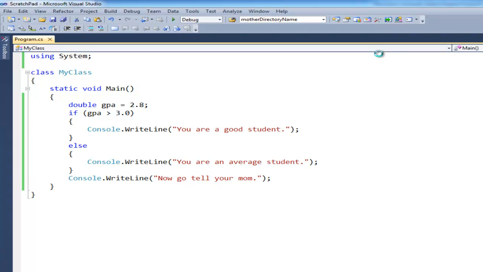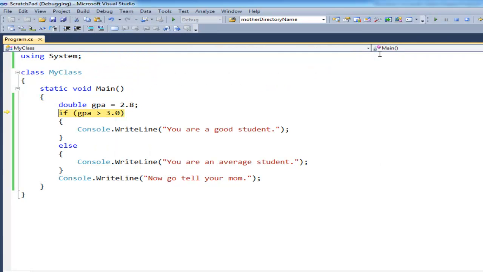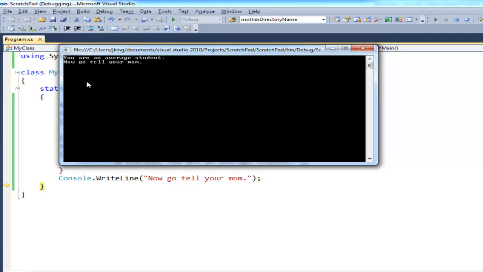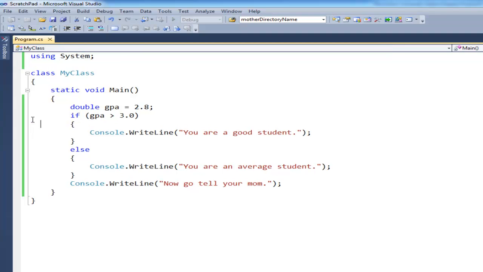Anyway, F11 again, step through. Double GPA gets 2.8. So is 2.8 greater than 3.0? No. So the else says you're an average student. And then, of course, we get down to now go tell your mom. So looking at the output, you're an average student. Now go tell your mom. No big deal. So that's if statements in general.